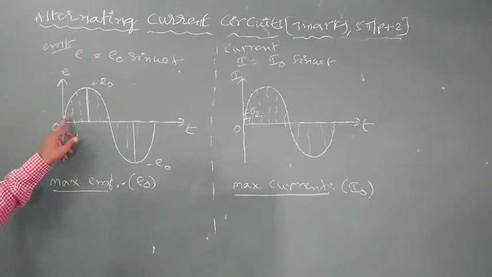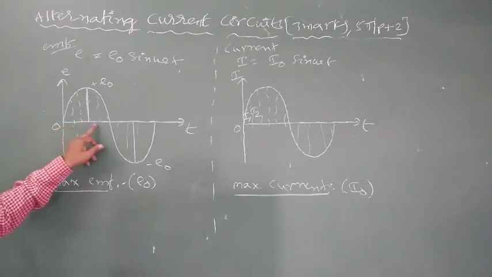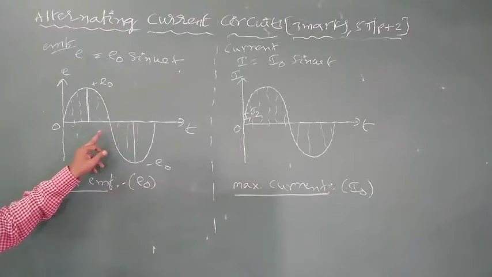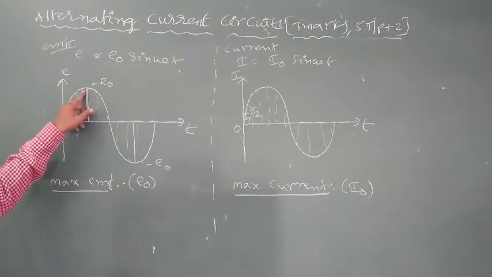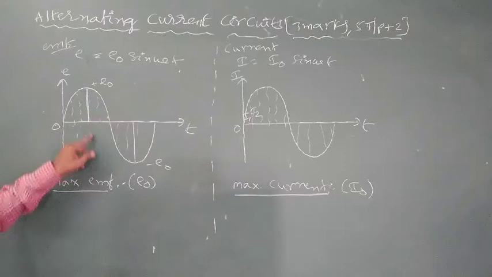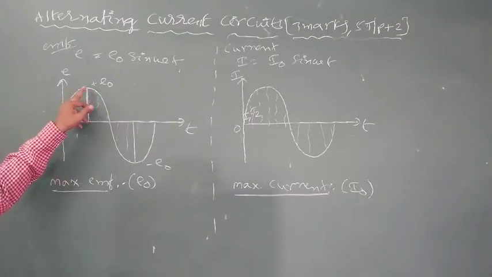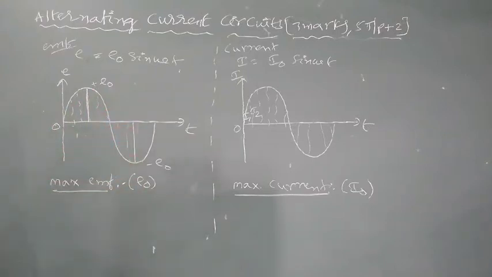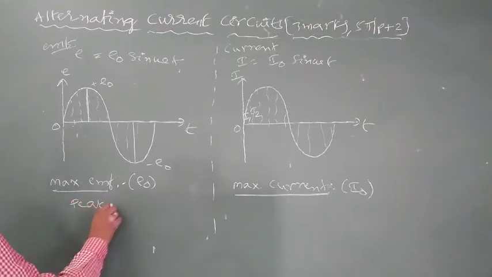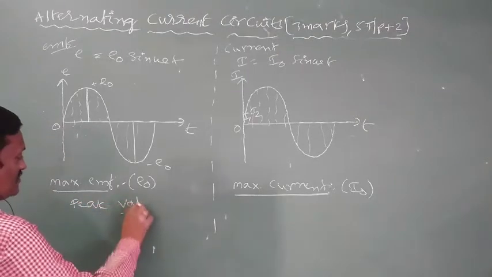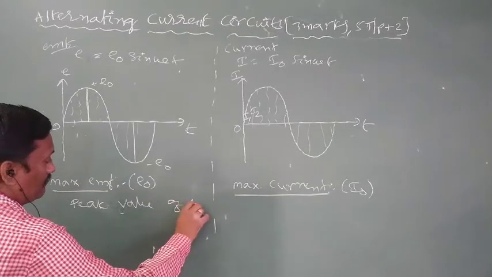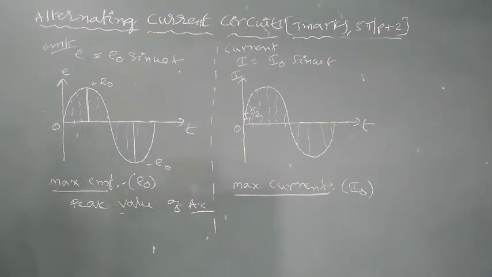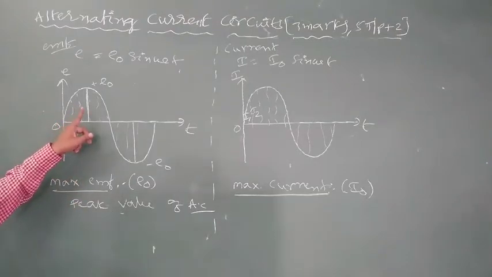Compared to all EMFs, one EMF value becomes maximum, or one EMF becomes the peak. So that is the peak value of AC among the different instantaneous EMFs. So that is about the peak value of EMF.